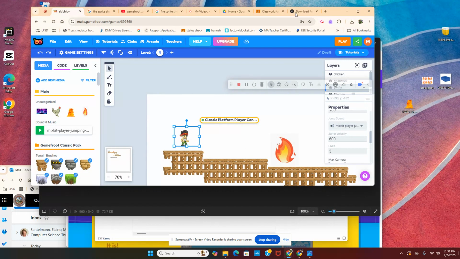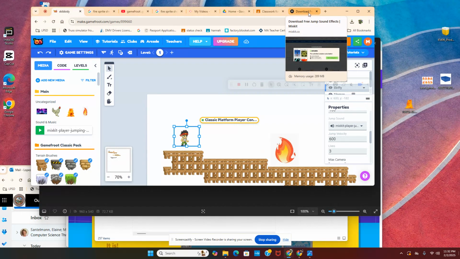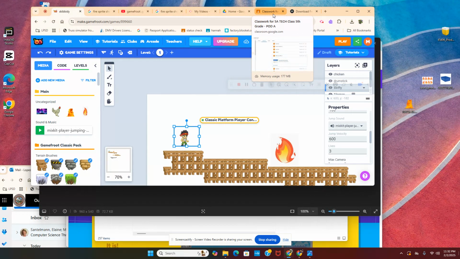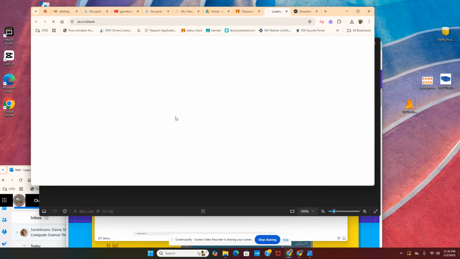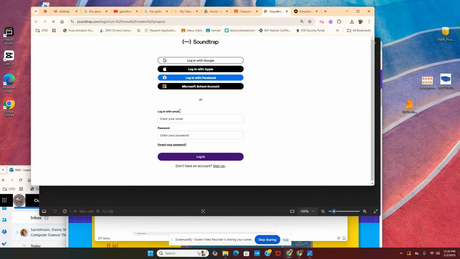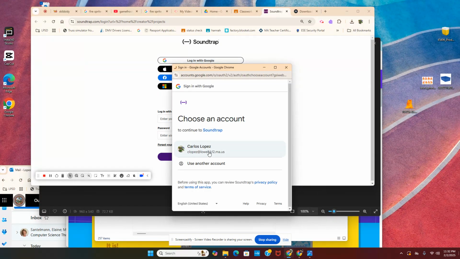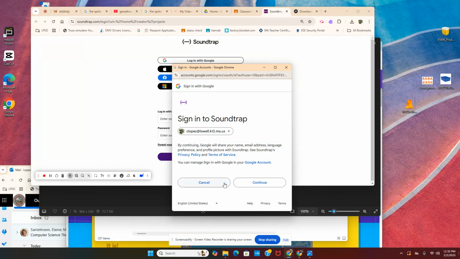You know what? Out of fun, I'm gonna also add maybe a background really quick. There's BandLab and Soundtrap. I'm gonna just do Soundtrap really quick, and I'm gonna log in with Google. Why not? Let's see if I make an account. Continue.